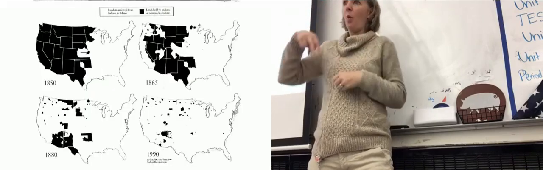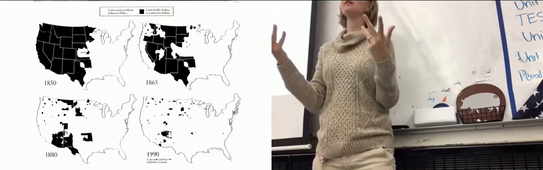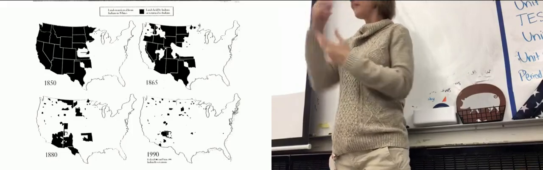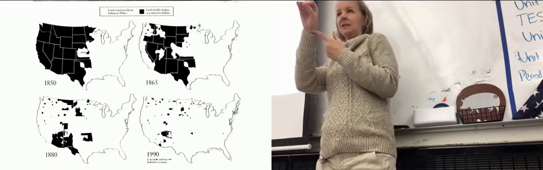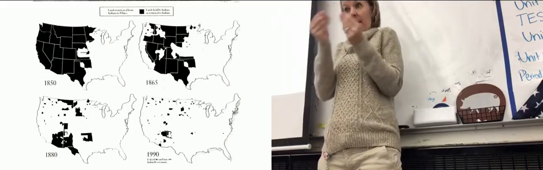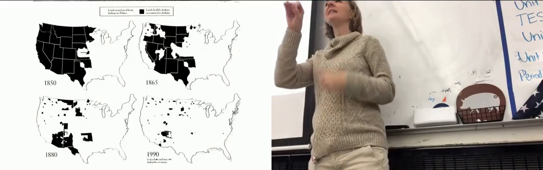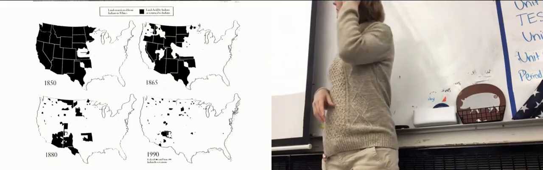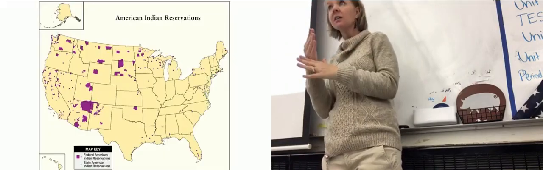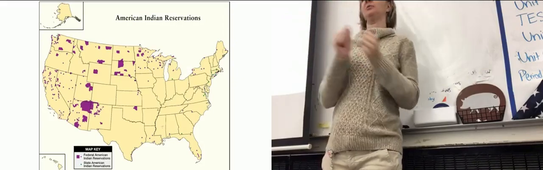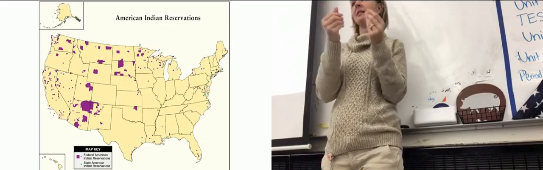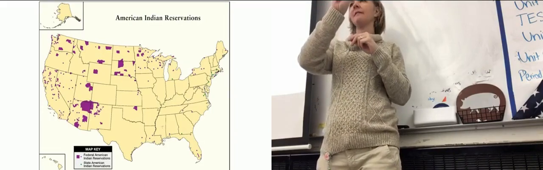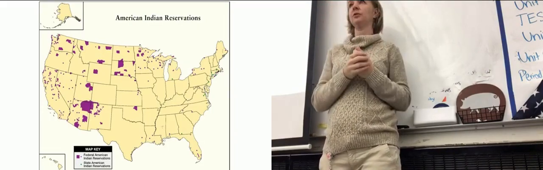Now, in terms of the impact, this is also going to begin our lessening of native tribal lands. If you see right here, everything in black, starting in 1850, this is all native tribal land. By the time we get to 1990, what has happened to the U.S. tribal lands? Almost all gone. This causes a massive decrease in the availability of tribal land, and they lose it and are put on reservations, although the reservation system is going to come just a little bit later. Anybody have questions on the Trail of Tears before we continue?